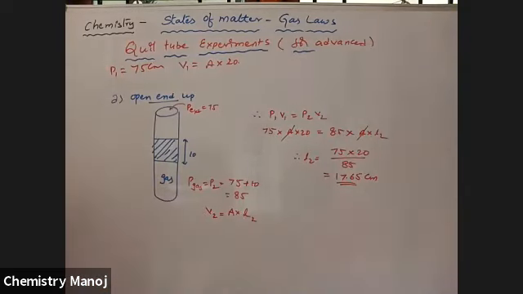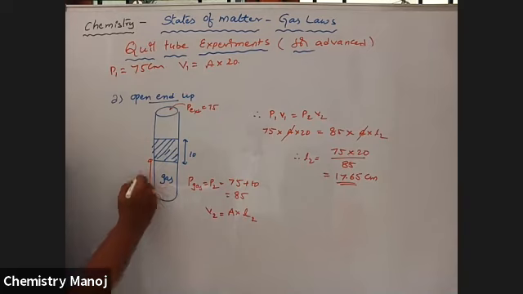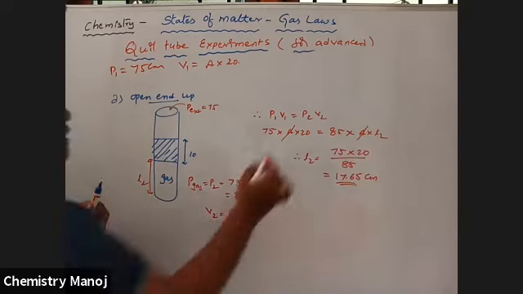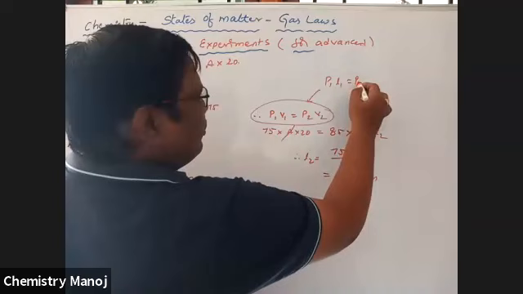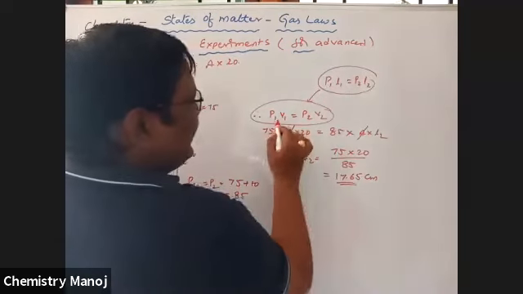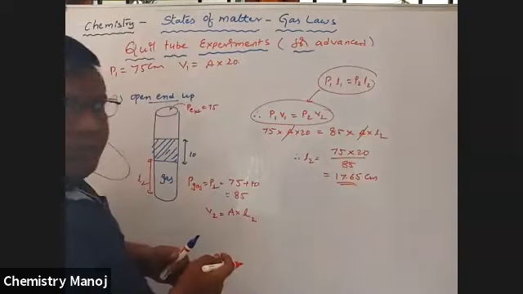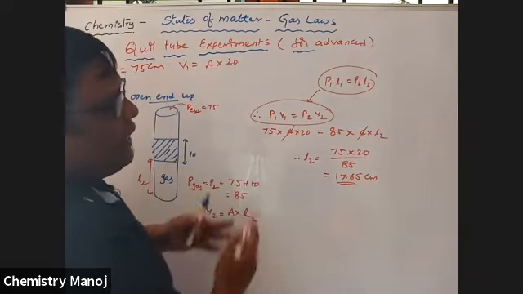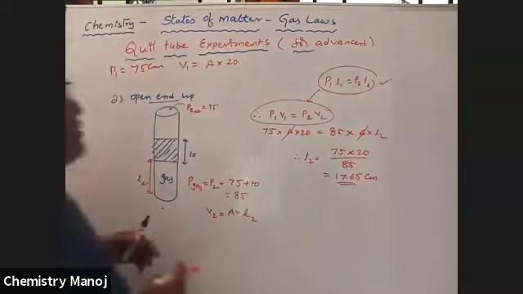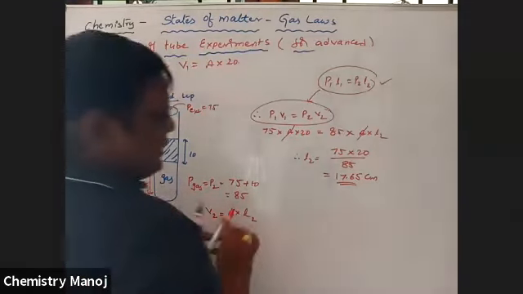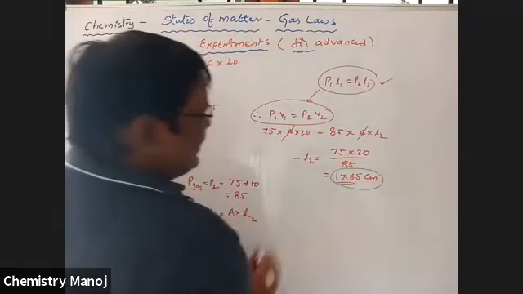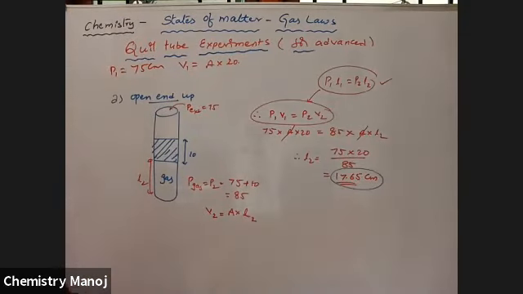17.65 centimeters is the length of this gas column. It is L2. So in short, P1 V1 is equal to P2 V2, and P1 L1 is equal to P2 L2 can be used because the area is going to cancel. The formula may also be used here. So in the first case, the answer is 17.65 centimeters, the length of the gas column.